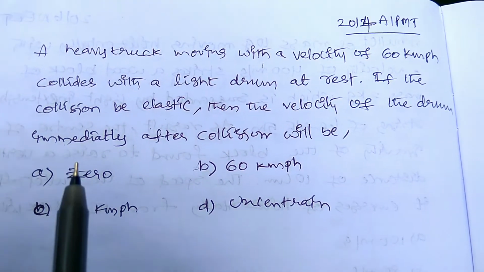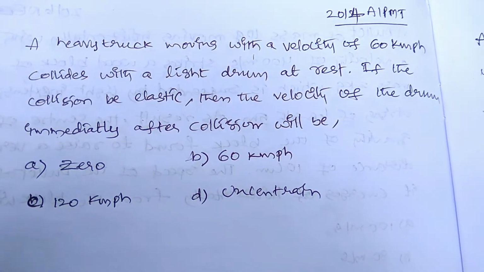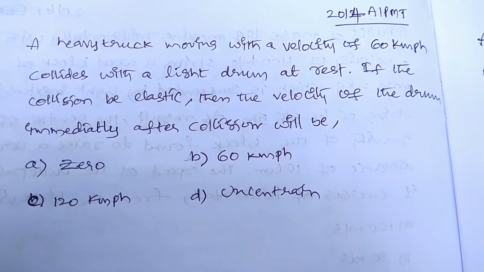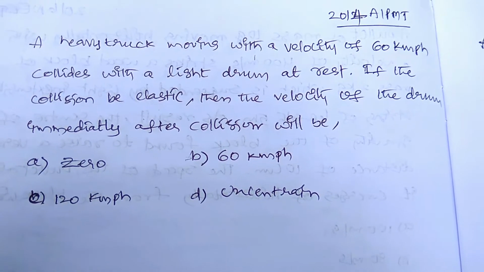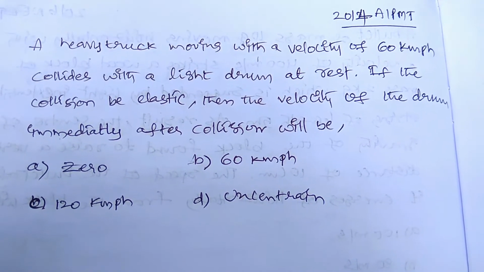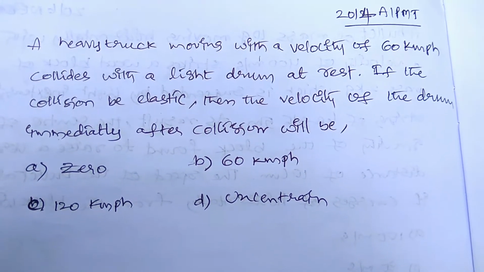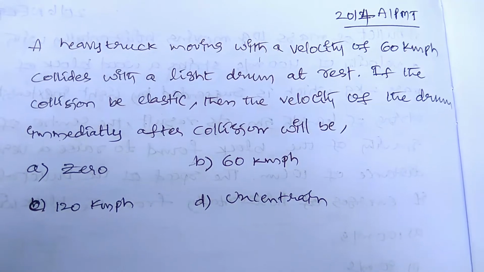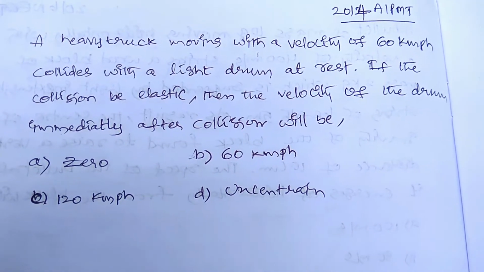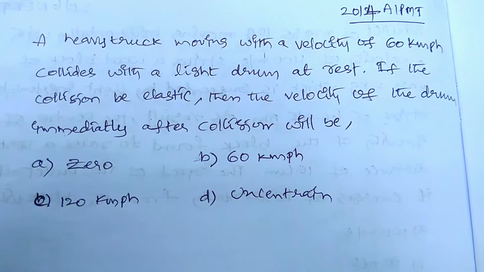Next question: a heavy truck moving with a velocity of 60 kmph collides with a light drum at rest. If the collision is elastic, then the velocity of the drum immediately after collision will be? So here you need to see there are two particles, a heavy truck and a light drum. Compared to the mass of the truck, the mass of the light drum should be very negligible. That is the logic we have to see. Then after the collision we have to find the velocity of the drum. The collision is elastic.